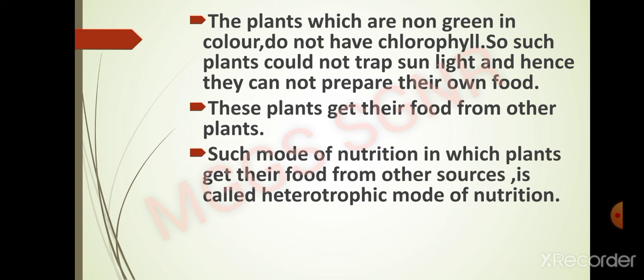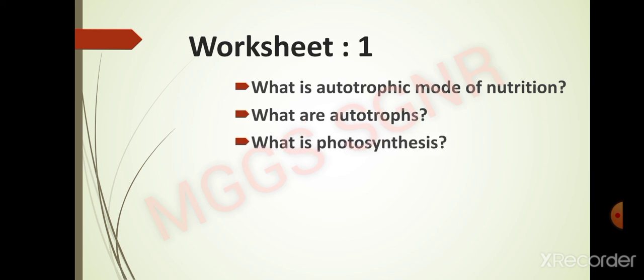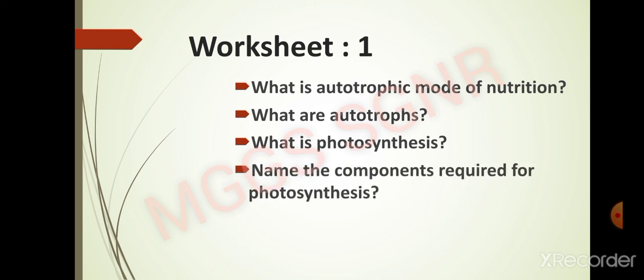Is it clear? And now, on the basis of this video, you have to solve the worksheet. There are only a few questions. First question is, what is the autotrophic mode of nutrition? Second, what are autotrophs? Third, what is photosynthesis? Fourth, name the components required for photosynthesis. That's all for today, and we will proceed with this chapter in the next videos. Thank you.